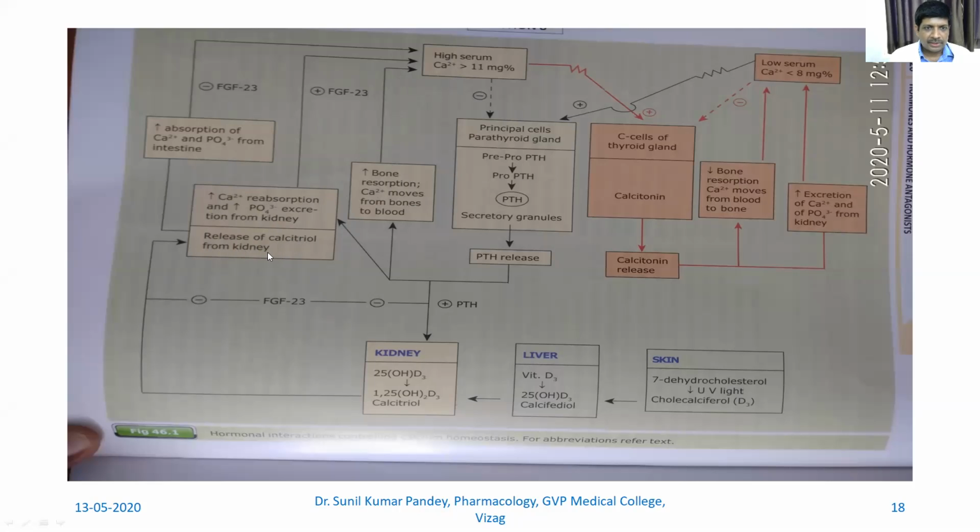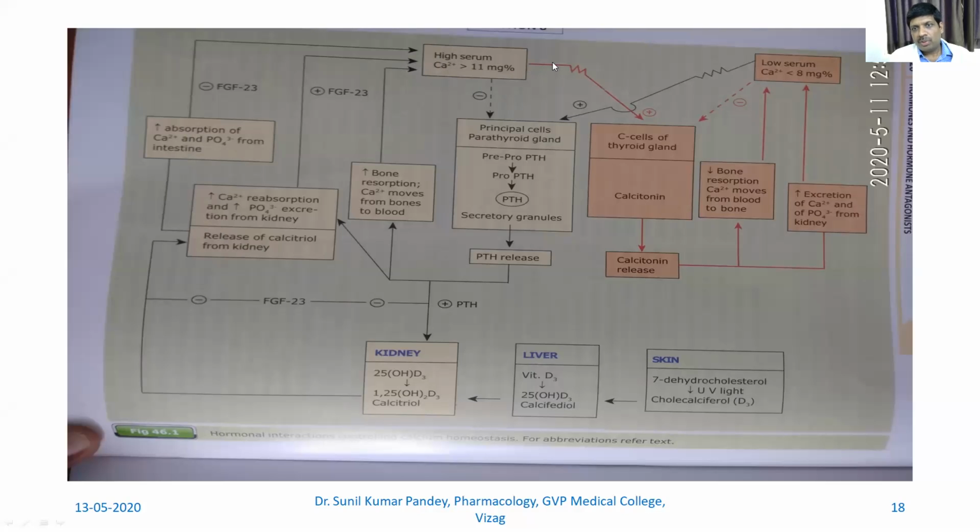Release of calcitriol from kidney, what will it cause? It will cause increased absorption of calcium and phosphate from the intestine. We have seen this in the previous figure also. This will cause again an increase in serum calcium level. Now, when there is increased serum calcium level, it has to be decreased, right?